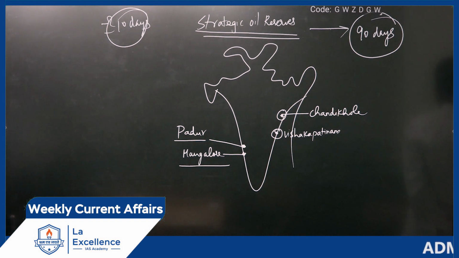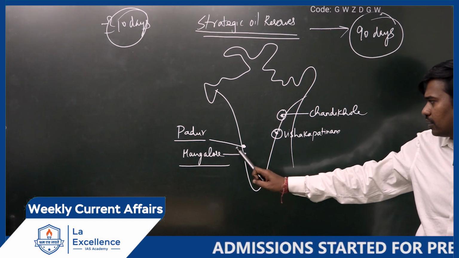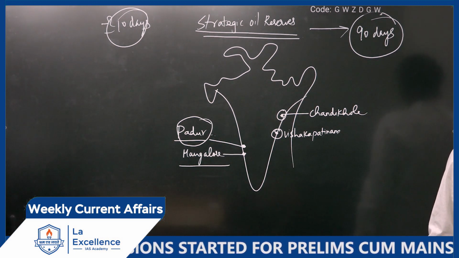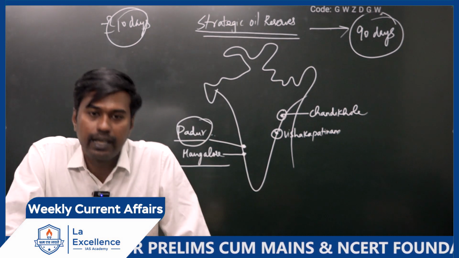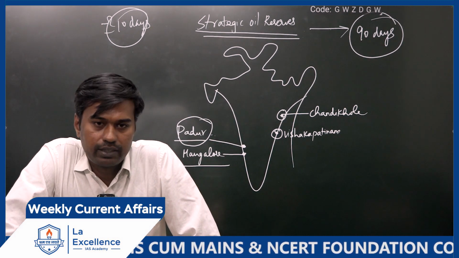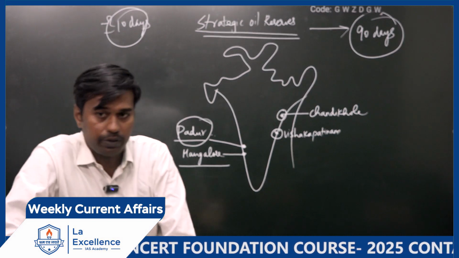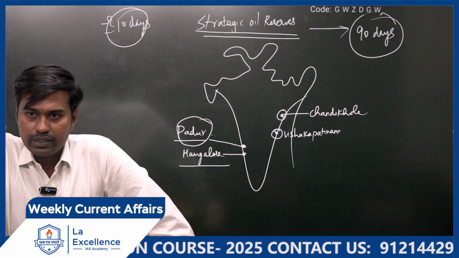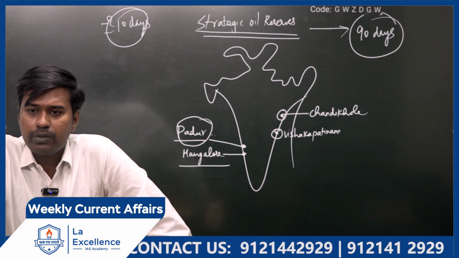Is it clear? Understood? And what is very important is that I think this Padur facility has been supported by UAE. That is, UAE has funded a part of it. So we have taken oil from them and we have kept some of their reserves under this facility. That's why UAE's relationship with India is very important.